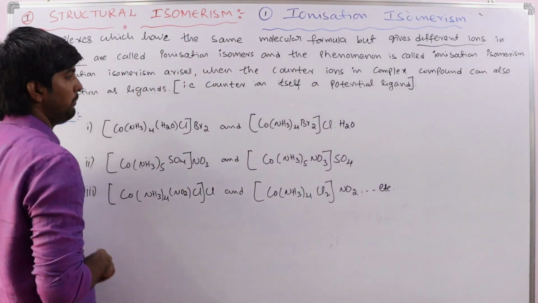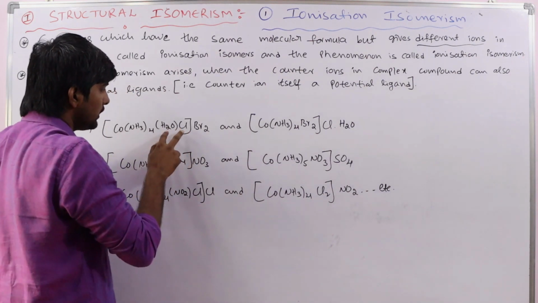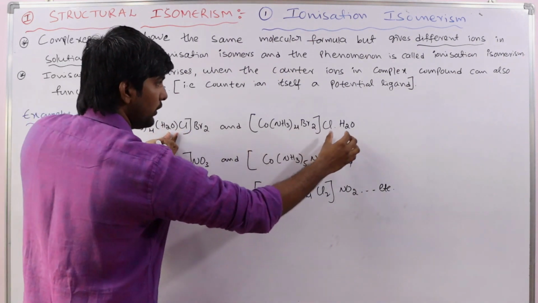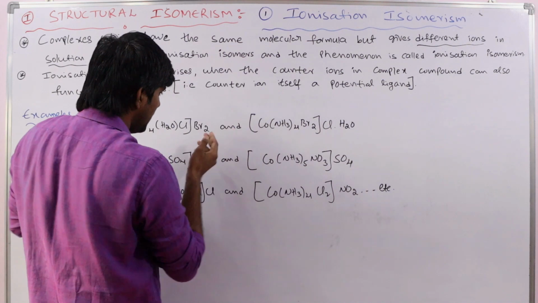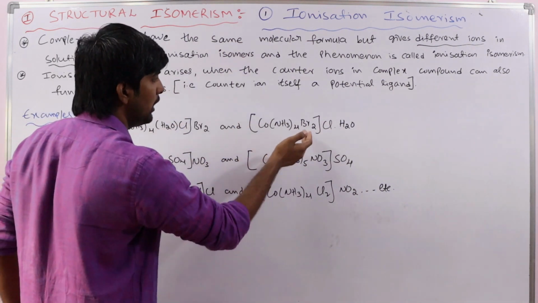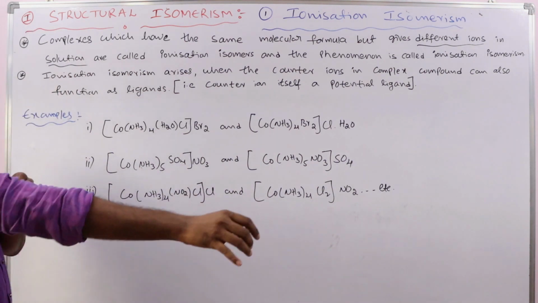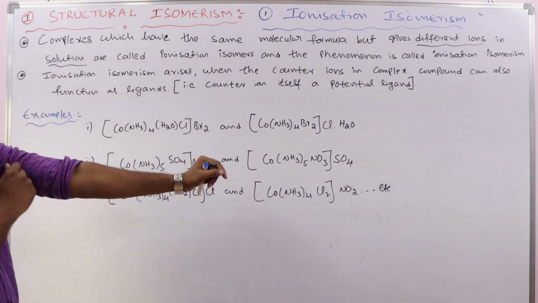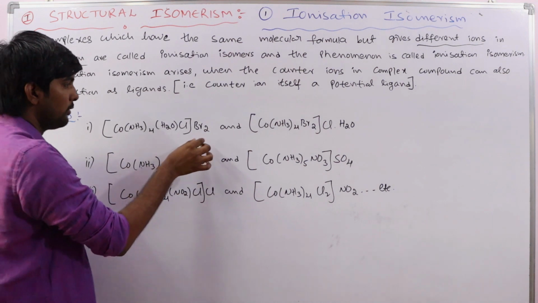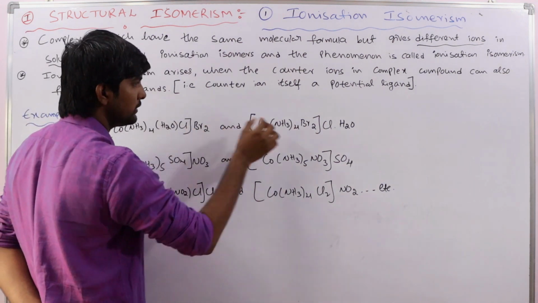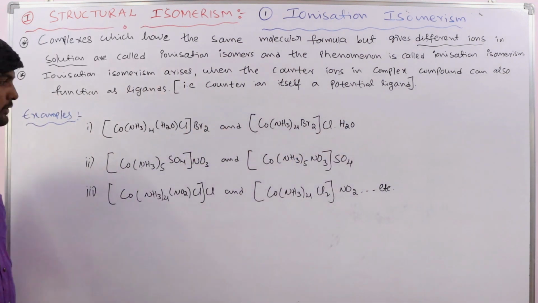Here in this complex, Cl and H2O go out into the ionization sphere and Br goes into the coordination sphere. They have the same molecular formula but give different ions in the solution. Here Br2 comes in and H2O and Cl go out of the coordination sphere.